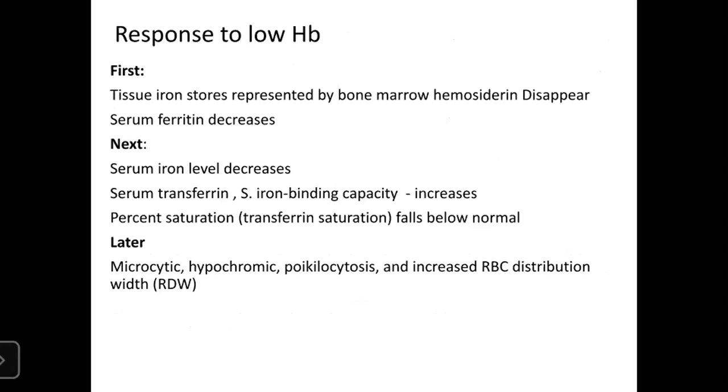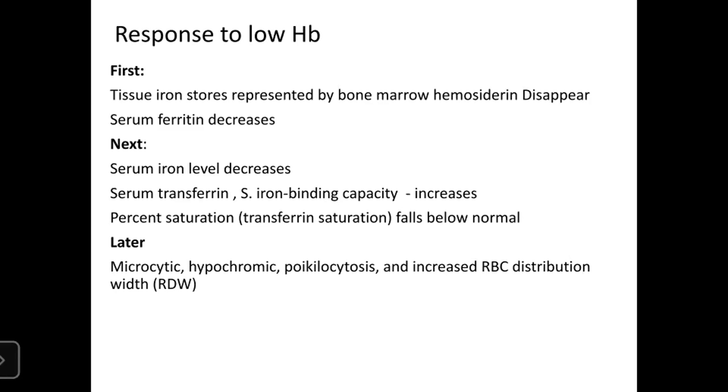So when there is a decrease in hemoglobin, first the tissue stores are decreased. So the hemosiderin level decreases and serum ferritin level decreases. Next, the serum iron level decreases. The serum transferrin, the total iron binding capacity increases. The transferrin saturation falls below normal. And later, the patient presents with microcytic hypochromic anemia, poikilocytosis and increased RBC distribution width.